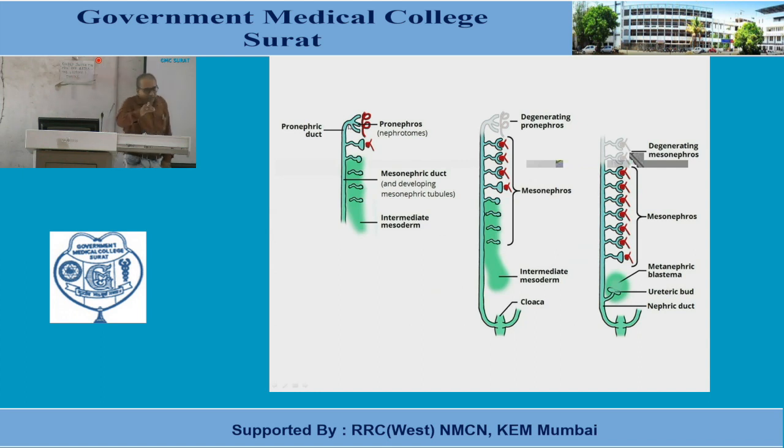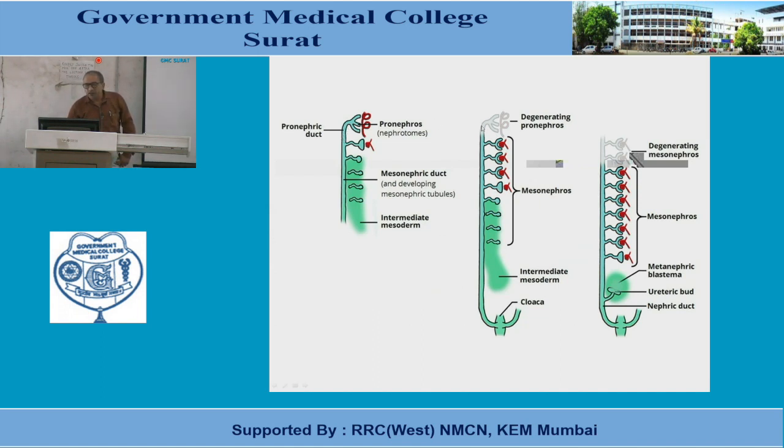So recalling the pronephros, what is the location? It's the cervical as well as the upper thoracic segment. What is the structure? A few transversely placed pronephric tubules are there, and these tubules drain into a single duct that is known as the pronephric duct.